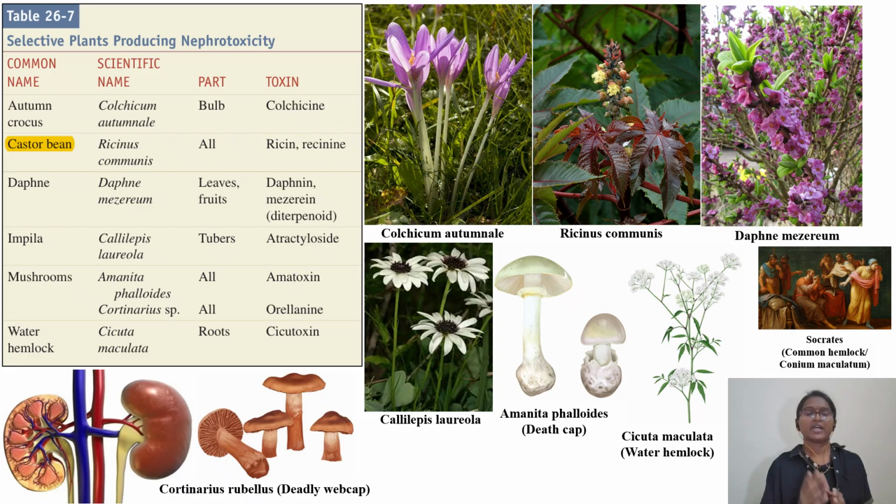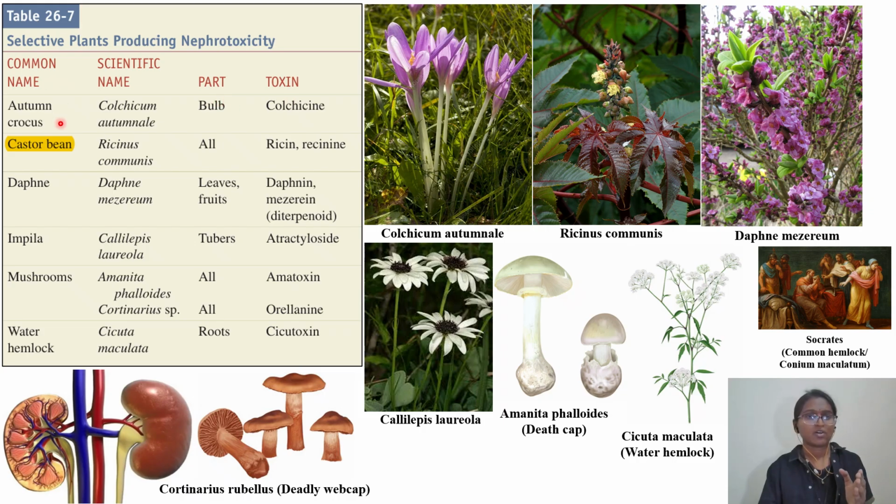Okay, next we have Table 26-7, which has a list of selective plants which cause kidney toxicity, those which have adverse effects on your kidney. Most of the time, these plants release raphides or oxalate crystals, which deposit in the calyces here. Kidney stones, oxalate crystals, which you can see in the histopathology of this kidney section. Let's see what examples of selective plants they have given: common name, scientific name, part, and toxin.